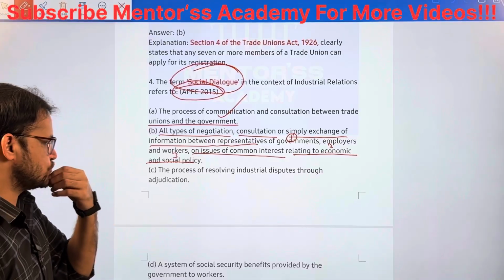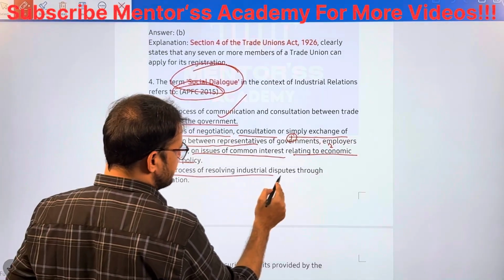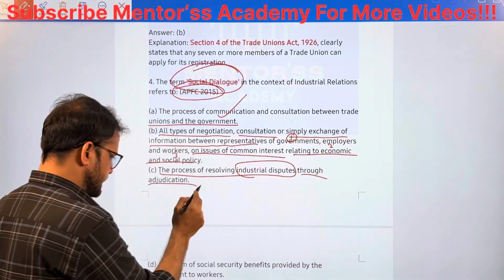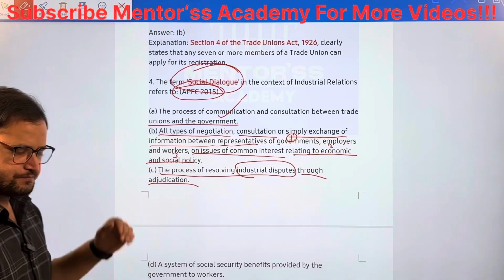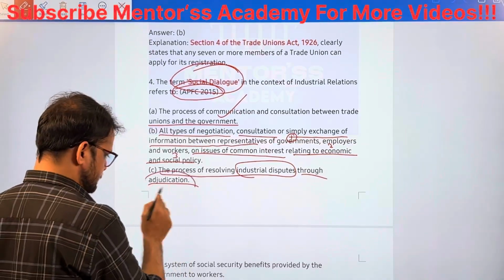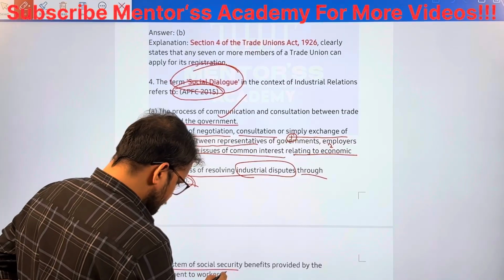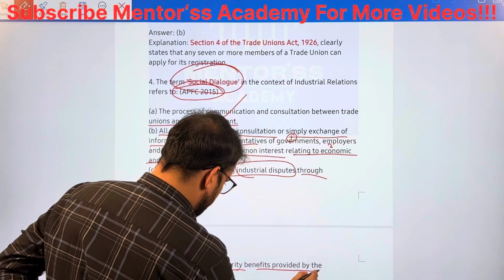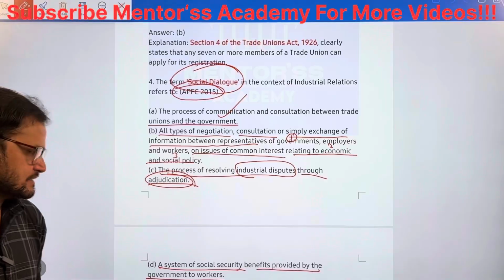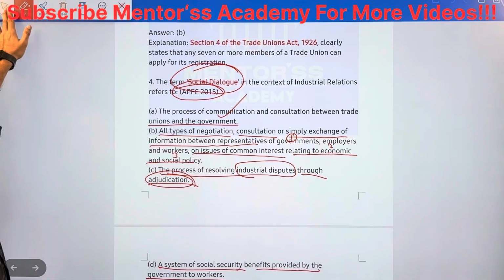Whether it is correct or not, you should identify. The process of resolving industrial disputes through adjudication, through court, through law; and a system of social security benefits provided by the government to workers. Please pause and attempt. We'll discuss.